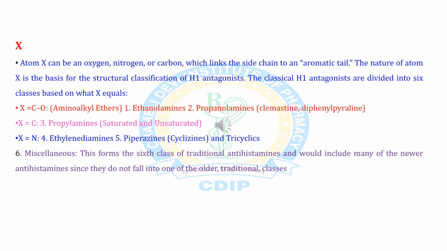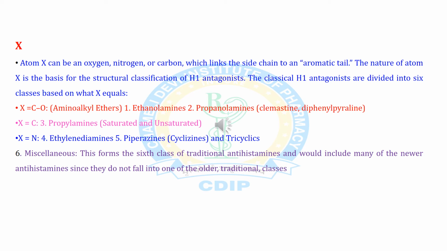After the aryl group substitution, now we are coming on the X moiety. This atom X can be oxygen, nitrogen or carbon, which links the side chain to the aromatic tail. The nature of atom X is the basis for structure classification of H1 antagonists. The classical H1 antagonists are divided into 6 classes based on what X equals.